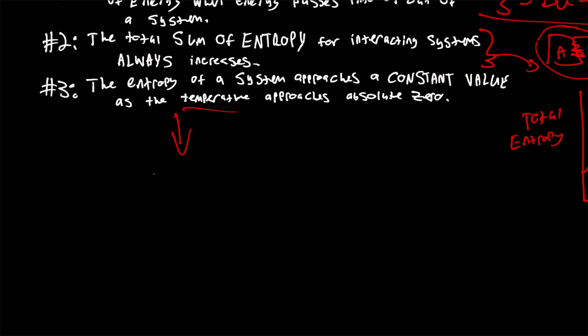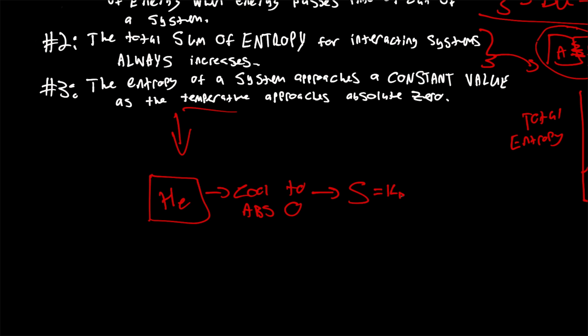So basically, let's say we have a bunch of helium atoms sitting in this space. If we were to then cool this down to absolute zero, there would be a single microstate that they would form into at absolute zero, so theoretically the entropy would be equal to the Boltzmann constant times the natural logarithm of the number of microstates. In this case, it would be 1, which is going to be equal to 0.